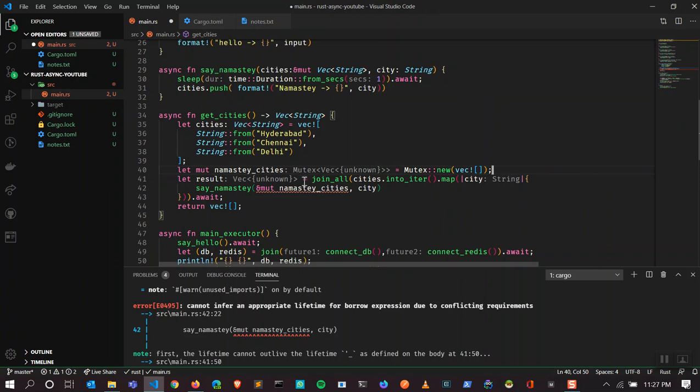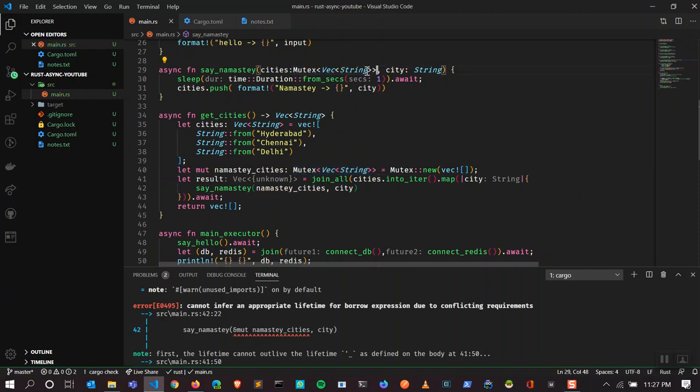right? So generally what I do whenever we have a mutex, I like specifying the type. So the type will be a string. So when you have a mutex, you don't have to send. So this will be changed from here to here.